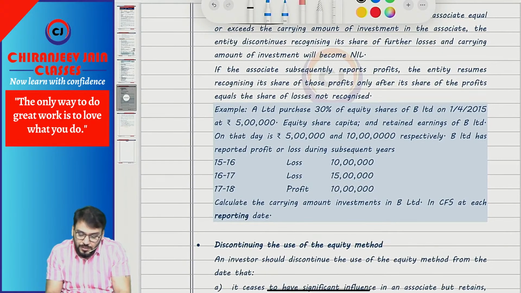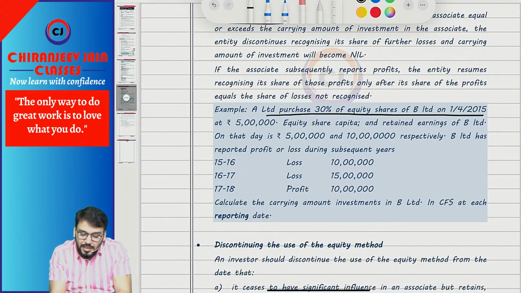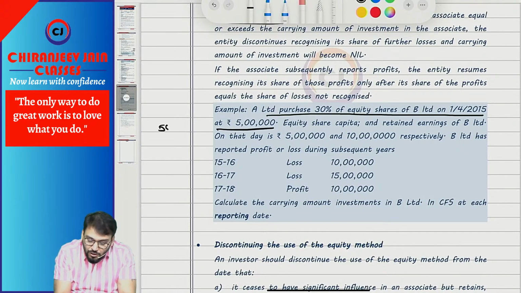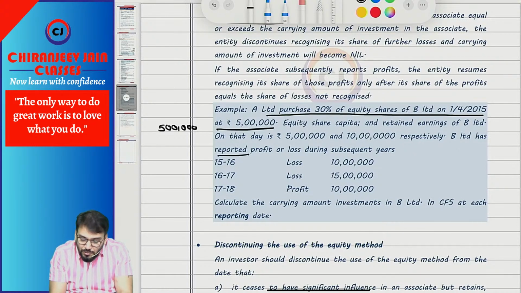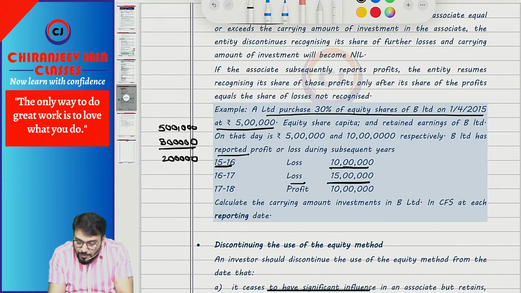Let me take one question. Suppose A Limited purchased 30% equity share of B Limited on 1/4/2015 at rupees 5 lakh. What is the initial cost price? 5 lakh. Then in the subsequent year 15-16 there was a loss of 10 lakh. So 30% of 10 lakh, how much? 3 lakh will be deducted. So this will become 2 lakh. Next year there is a loss of 15 lakh. So 15 lakh into 30%, how much?